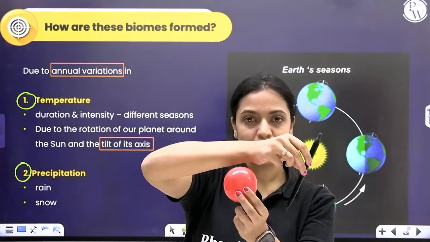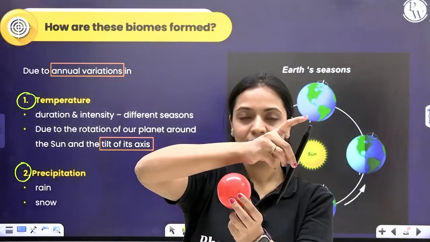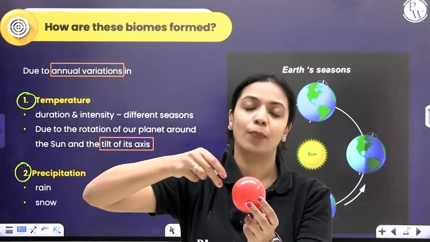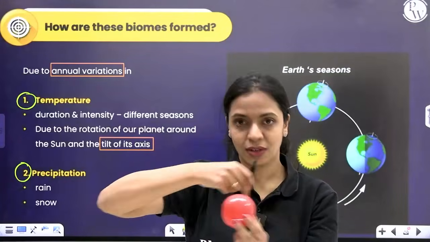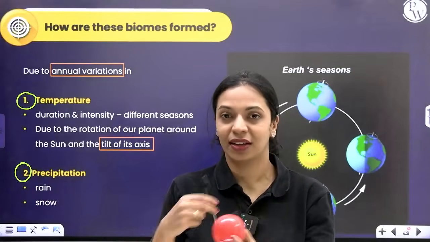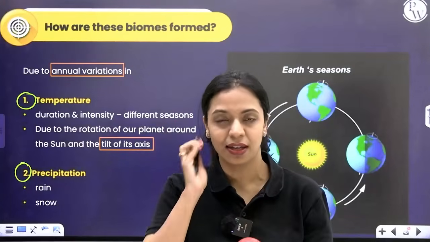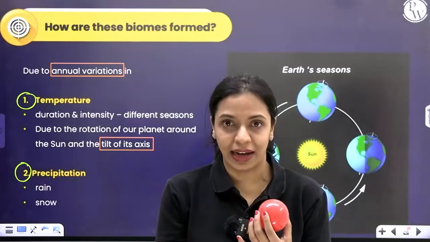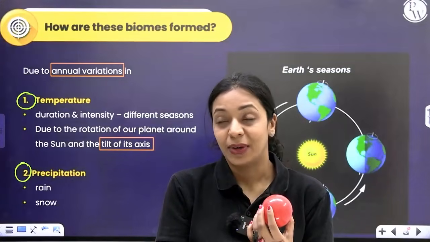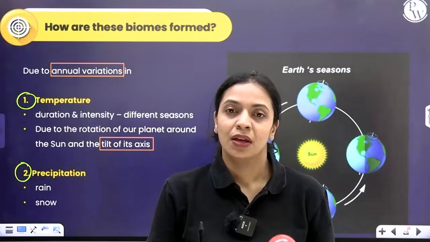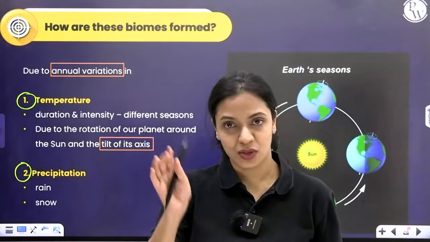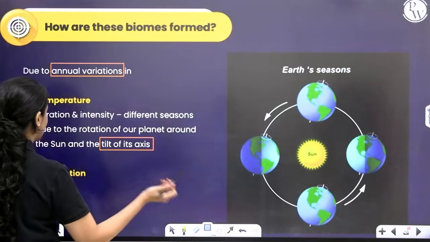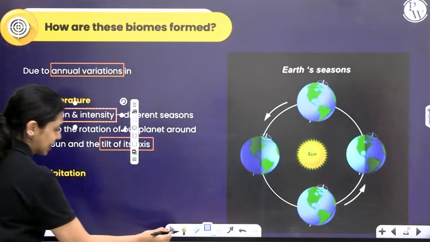As it moves, probably after half a year, you can see that it will be winter in the northern hemisphere and summer in the southern hemisphere. So depending upon the rotation or revolution of the Earth around the sun, and also because of the tilt of its axis, different parts of the world receive different amounts of sunlight, different amounts of varied temperature, which gives rise to seasonal variations on our planet. Okay, so across different seasons, you can see there is a variation in duration as well as intensity.